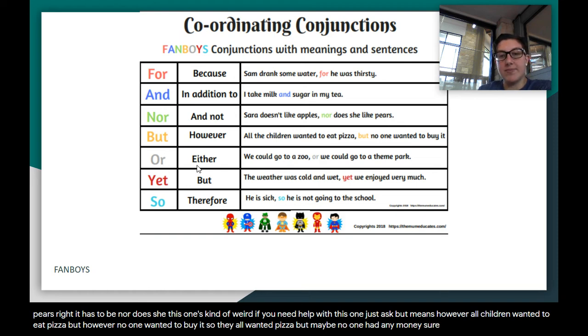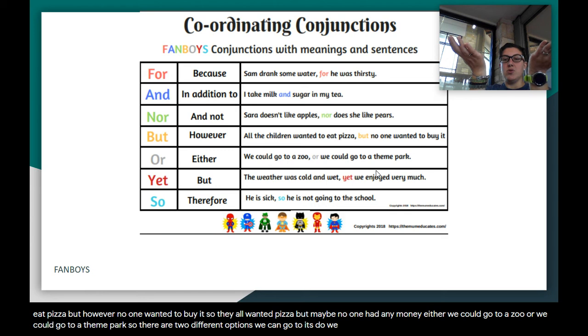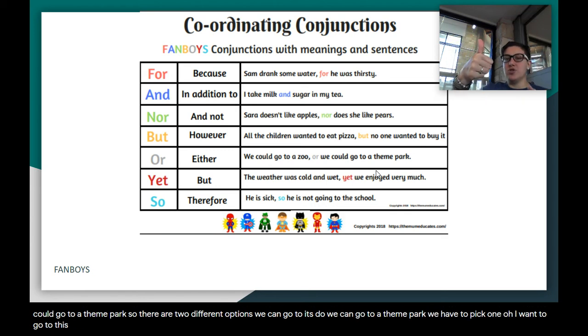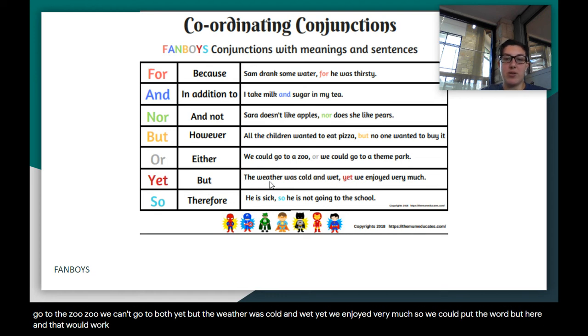Or, either. We could go to a zoo or we could go to a theme park. So there are two different options. We can go to a zoo, we can go to a theme park. We have to pick one. Oh, I want to go to the zoo. We can't go to both. Yet, but. The weather was cold and wet, yet we enjoyed it very much. So we could put the word but here, and that would work. The weather was cold and wet, but we enjoyed it very much.